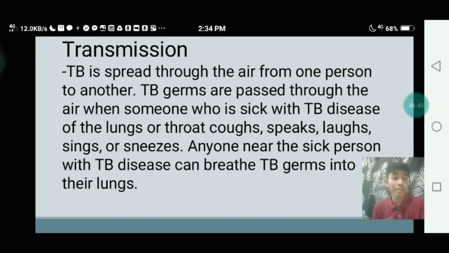If you inhale the air of the infected person, you can also be infected with this disease. That's how seriously TB affects our lives.